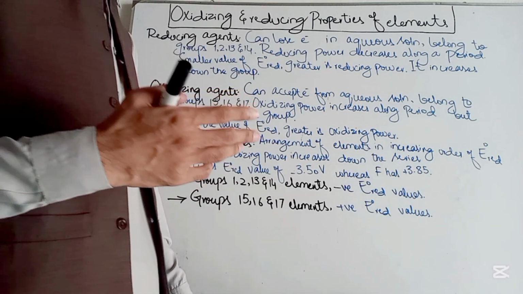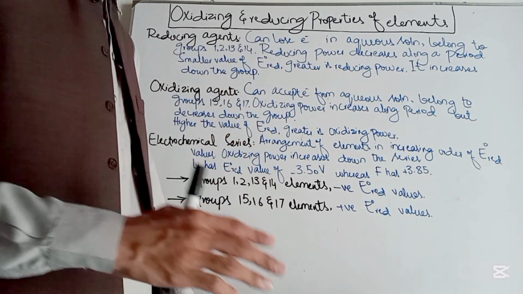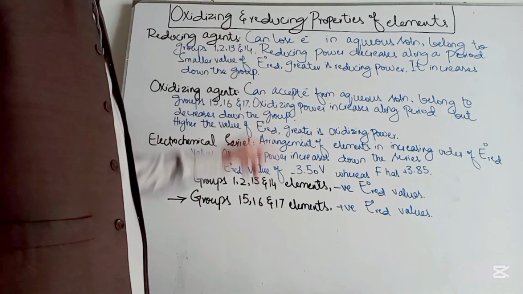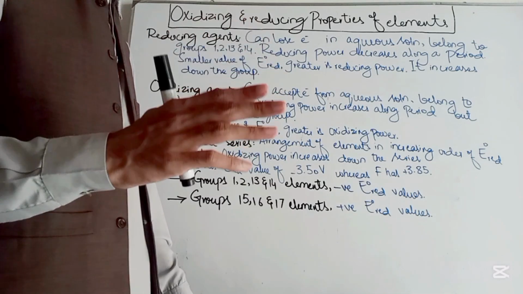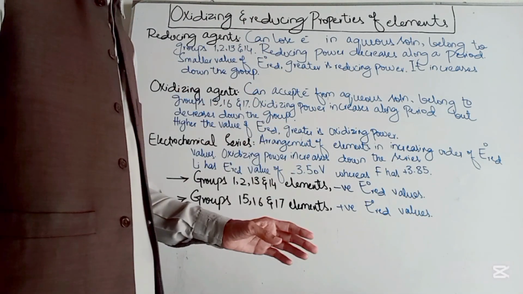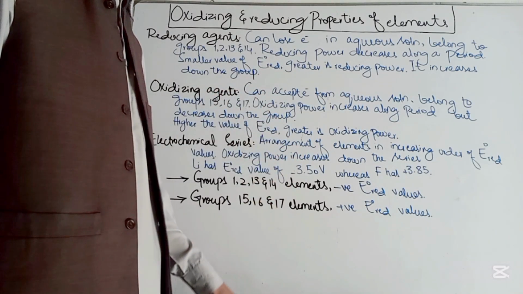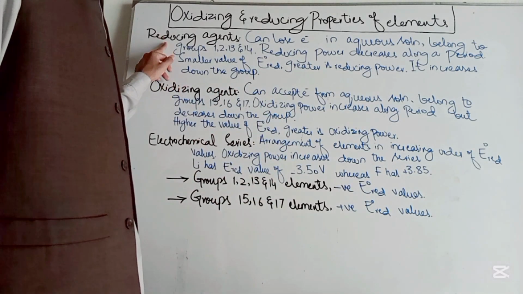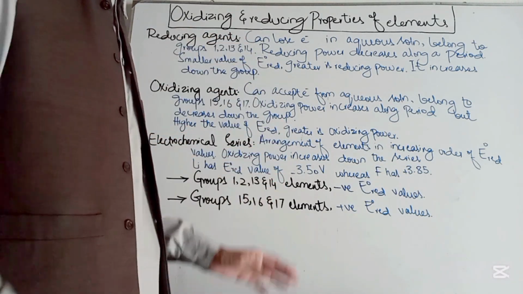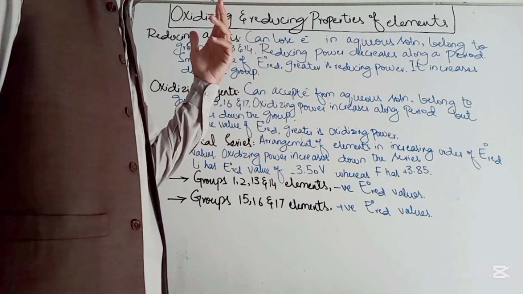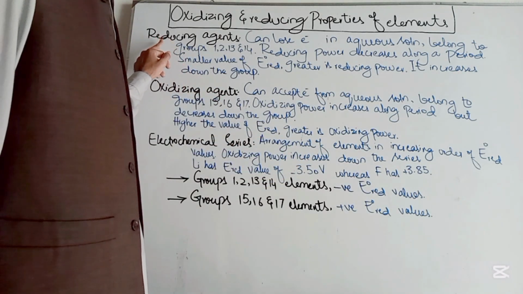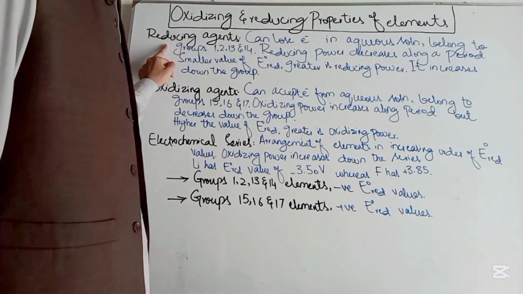Basically, if you are going to talk about oxidizing and reducing agents, you must be clear about what these words mean. Keep in mind that these are agents, and who is an agent? It's a person who is helping someone else in doing their work. So a reducing agent is an element or a species that is helping another species get reduced. Let's look at the definition.